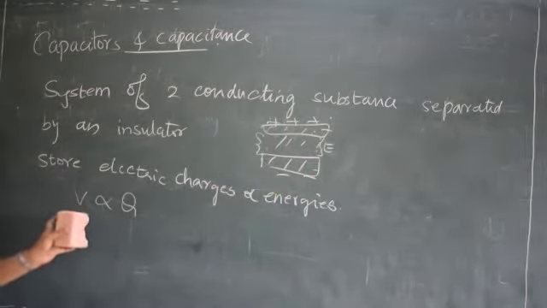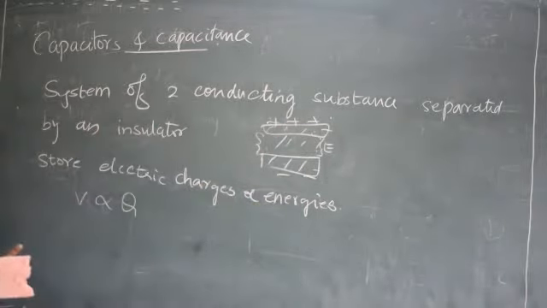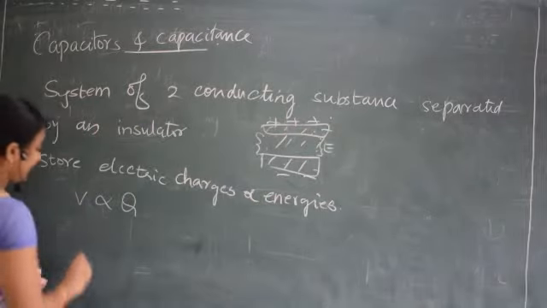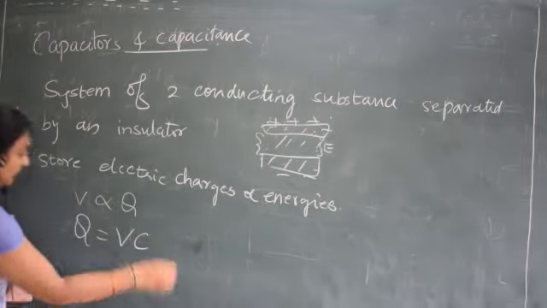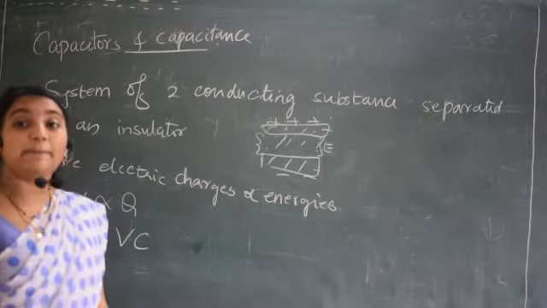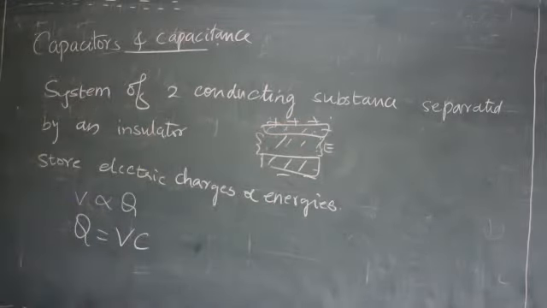and that electric field we speak as V. That electric field is directly proportional to the amount of charges present. So V is proportional to Q, or we can say Q is equal to VC, where C is the capacitance of the parallel plate capacitor, or capacitance of the capacitors. So C is a constant. To remove the proportionality, we are giving one constant, that is C, called the capacitance of the capacitor.